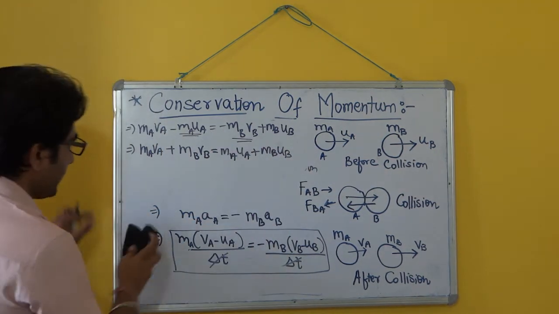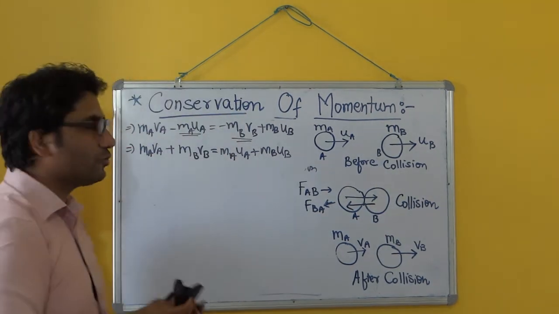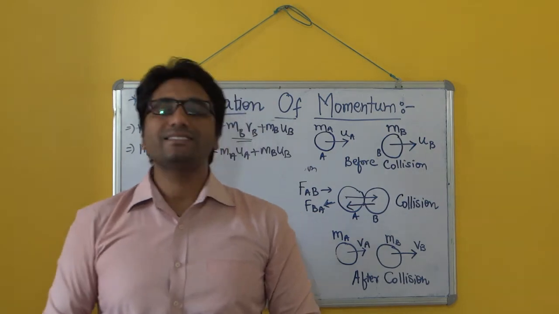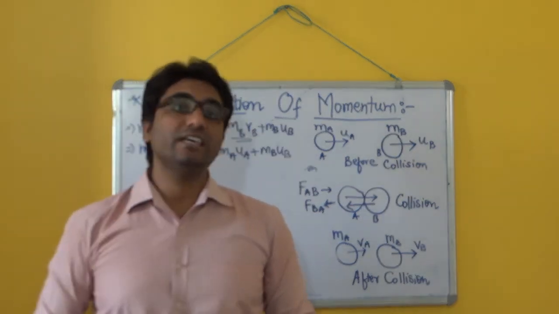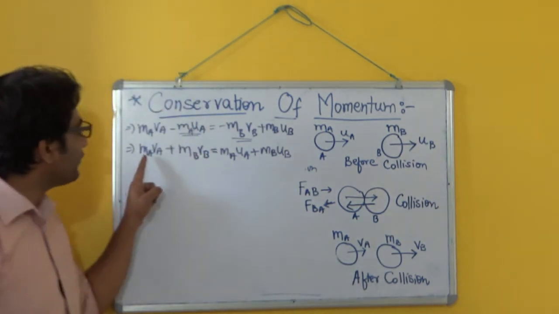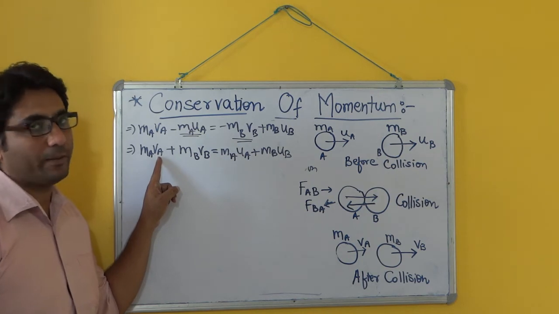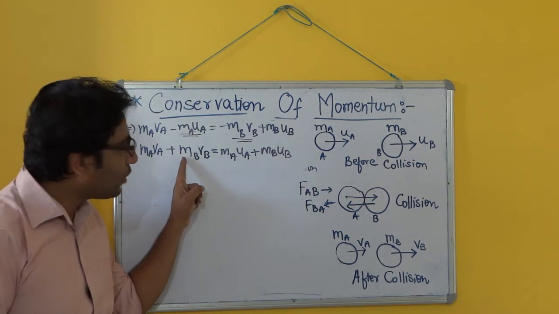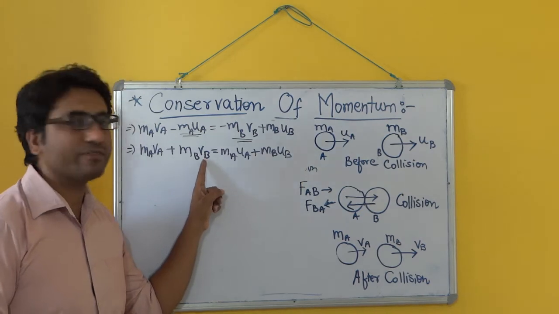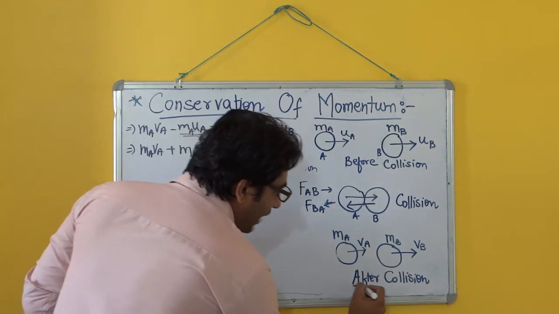Now students, one question. What is mass into velocity? Mass into velocity is the momentum. So the mass of the first body into its final velocity, plus the mass of the second body into its final velocity. That means we are talking about the case after collision.